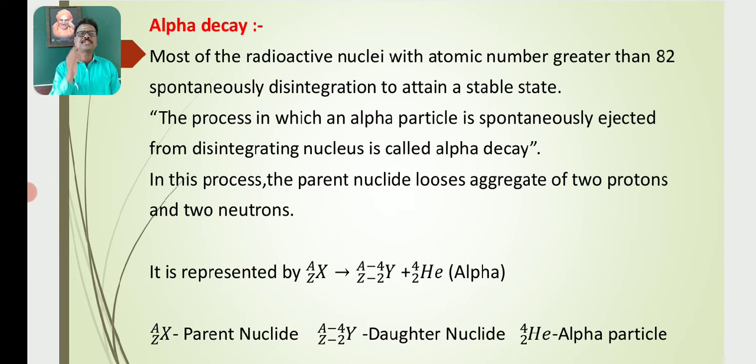In this process, the parent nuclide loses an aggregate of 2 protons and 2 neutrons. The alpha particle ejected from the nucleus carries 2 protons and 2 neutrons.